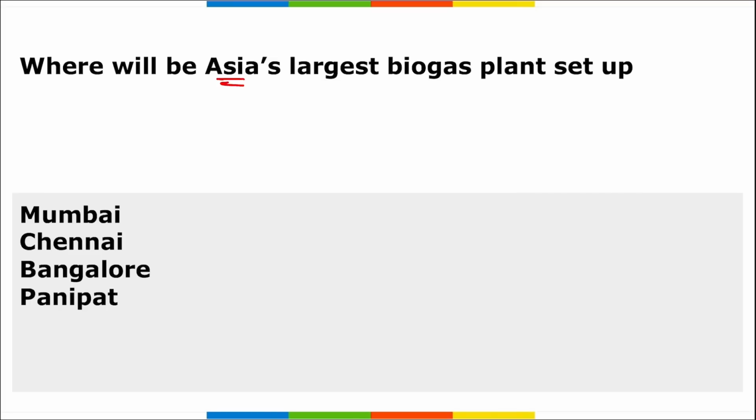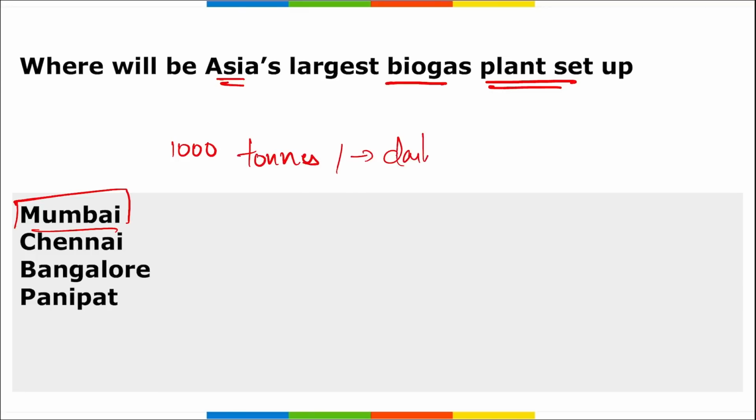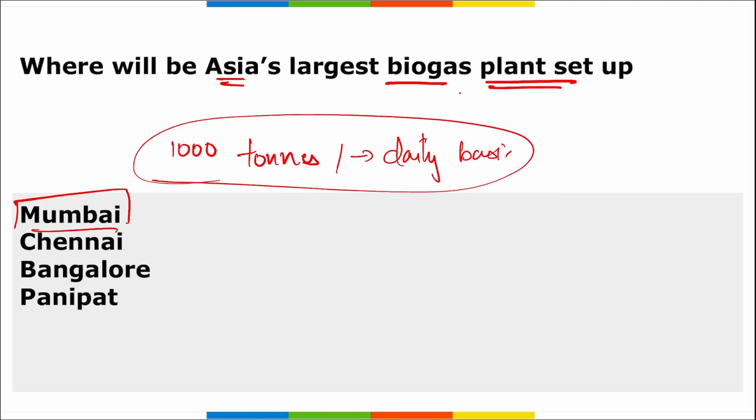Where will Asia's largest biogas plant be set up? So remember, Asia's largest biogas plant, it will be set up where? It will be set up in Mumbai, and it will basically treat 1000 tons of wet waste on a daily basis. So a question can also be asked, what is the capacity of this? This biogas plant, Asia's largest, will be working to treat 1000 tons of wet waste daily, and this will be set up in Mumbai, Maharashtra.